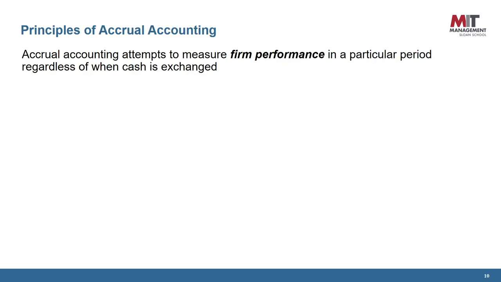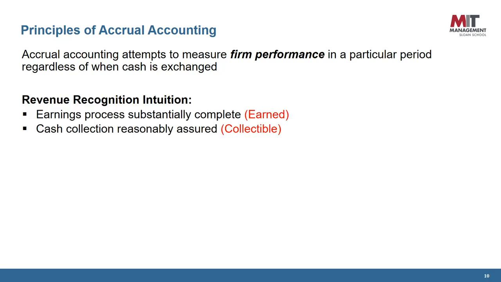To reiterate the exact definition, accrual accounting attempts to measure firm performance regardless of when cash is exchanged. In accrual accounting, there are two main principles: revenue recognition and matching principle for expenses. Accrual is essentially the recognition of revenues and expenses regardless of when cash is received.